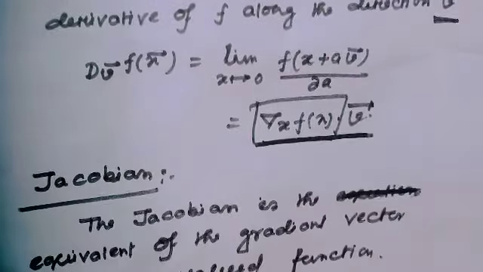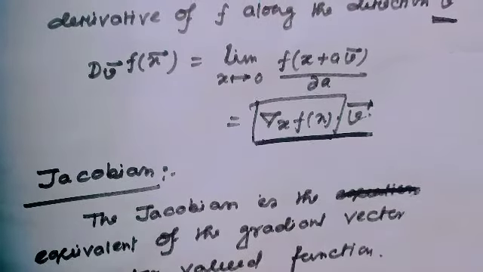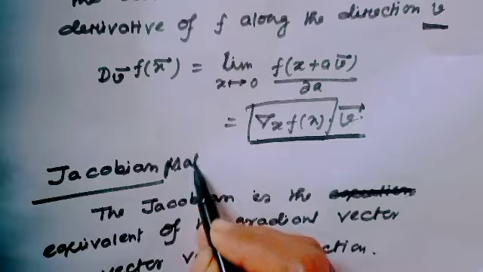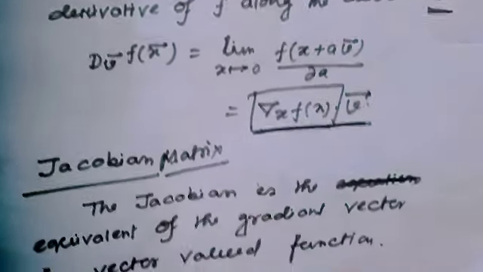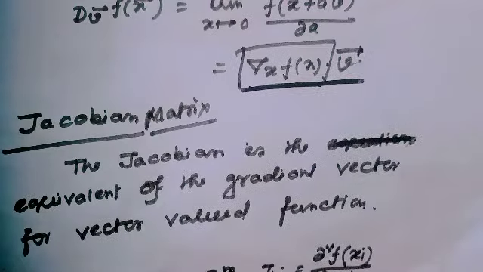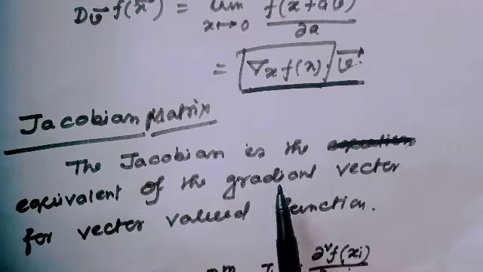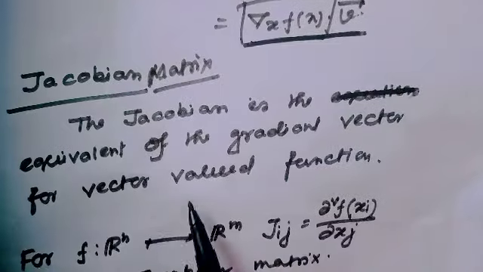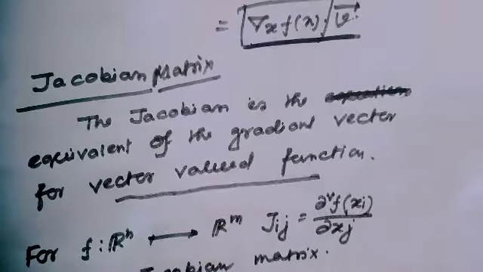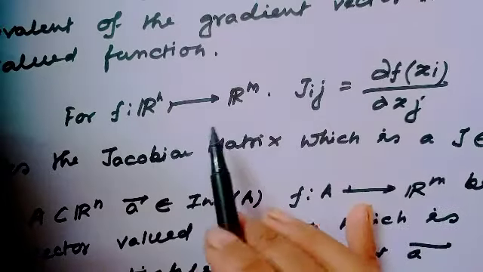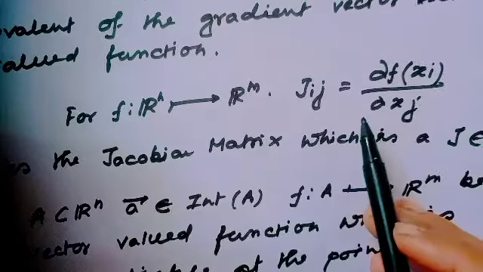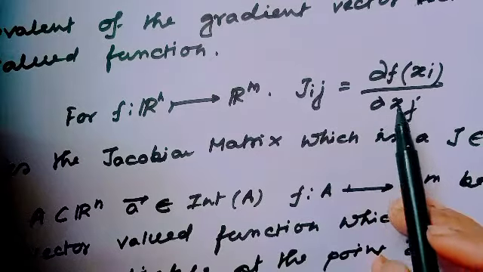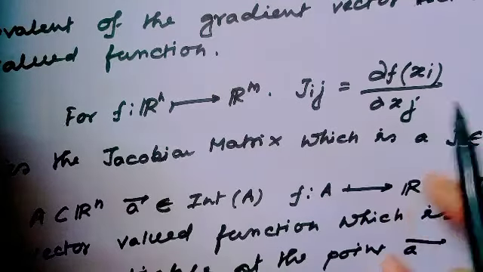Now I will introduce a new term, the Jacobian matrix. This is a nice concept. It is a matrix, but the Jacobian matrix is equivalent to the gradient vector for a vector valued function, for the function f from Rn to Rm, which is denoted as Jij equal to del fi over del xj.